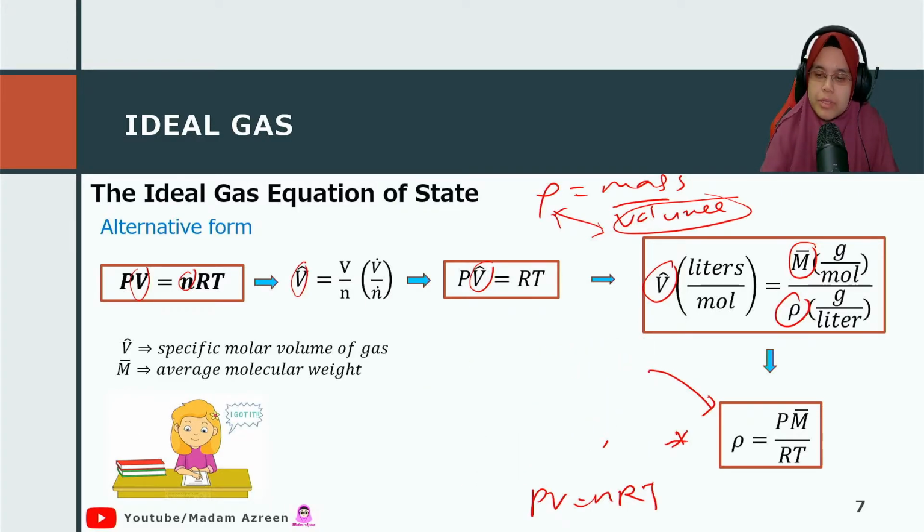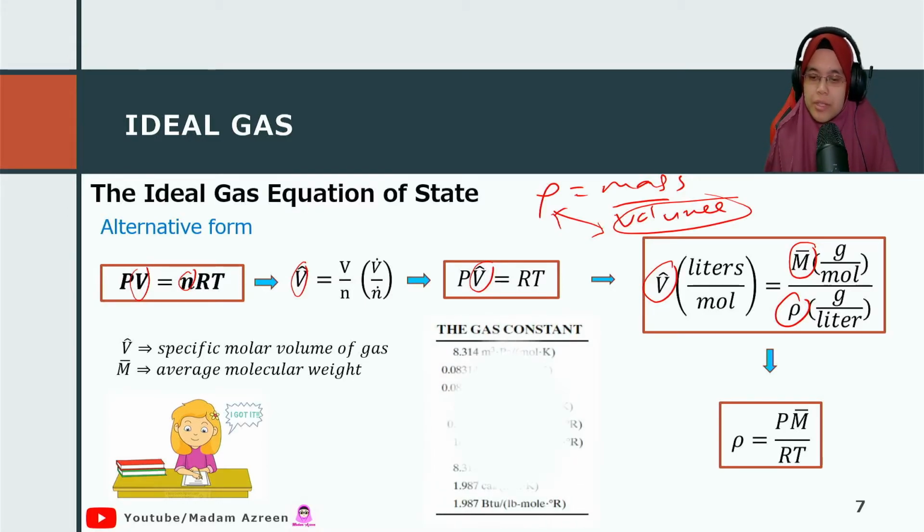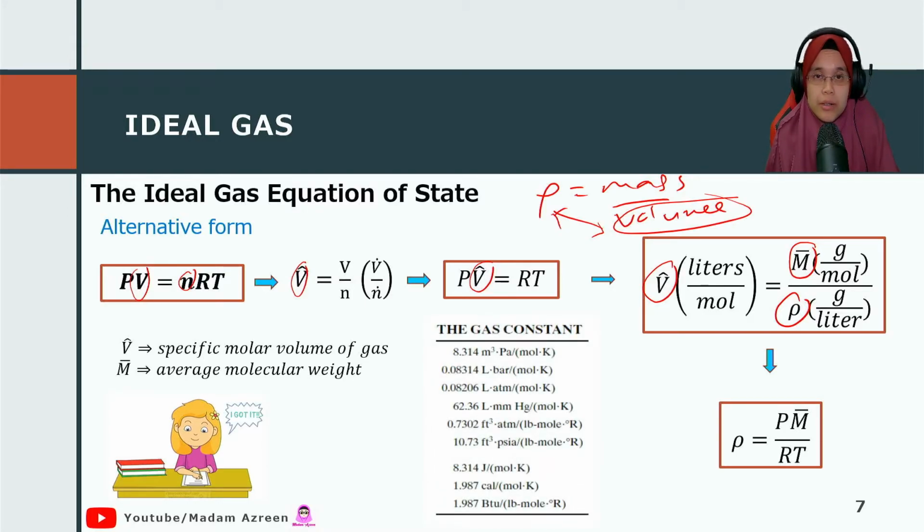What about the gas constant, which is the value of R? The gas constant really depends on the unit.